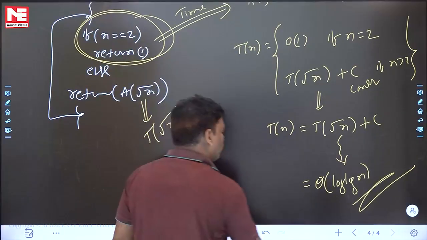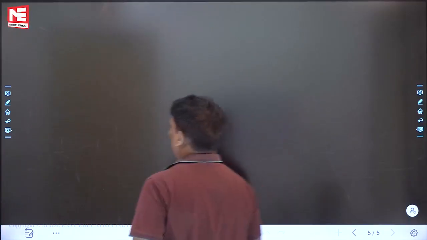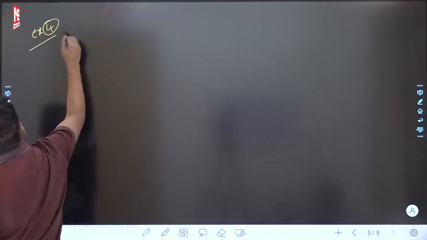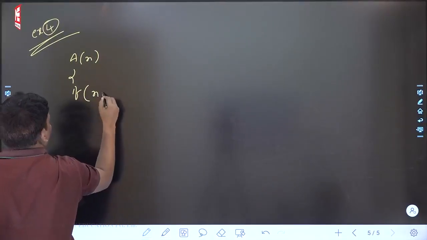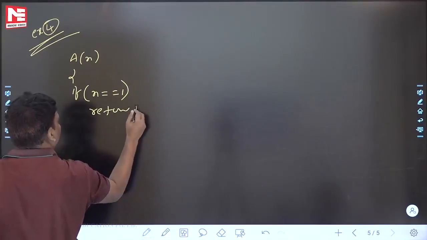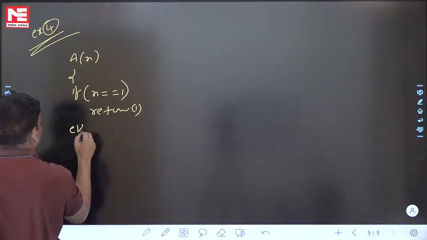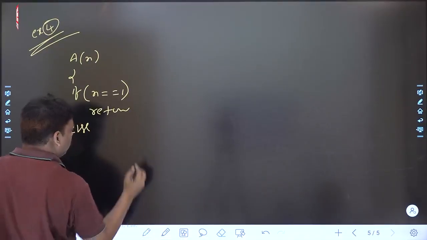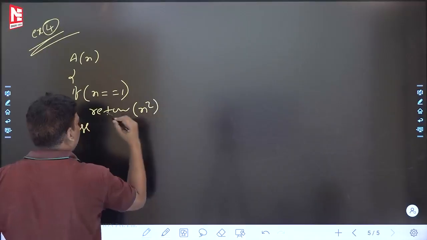Let me do one more problem. Example 4. Let's see this. A of n: if n is equal to 1, then return 1, else return n square.